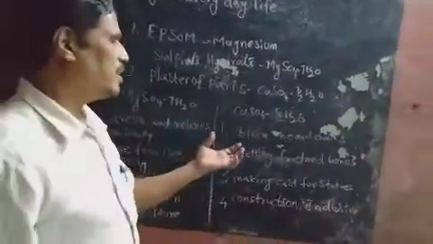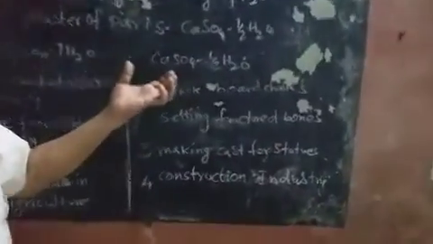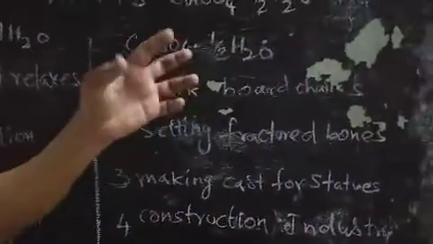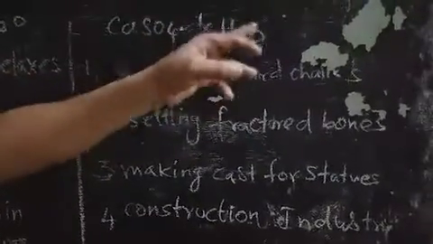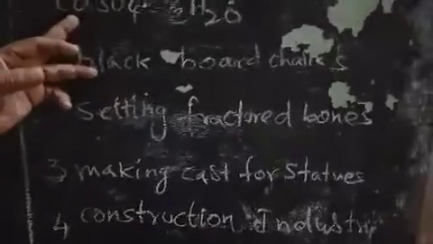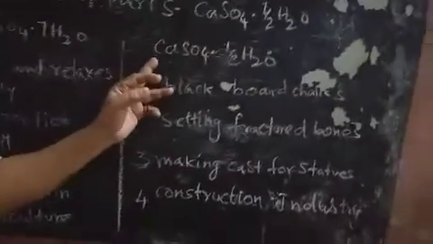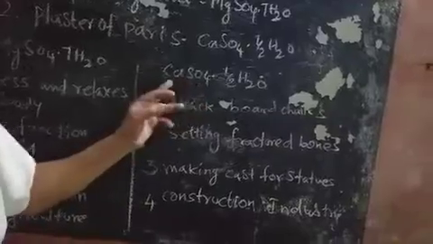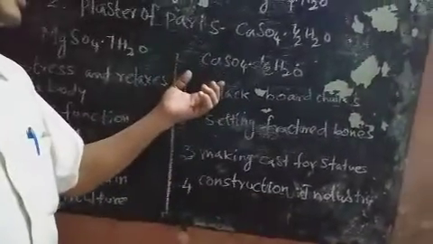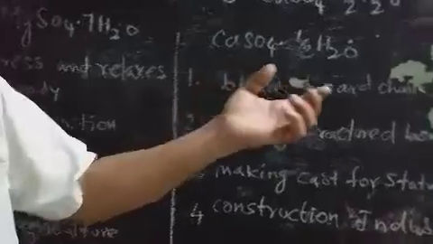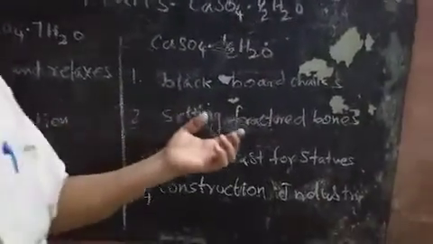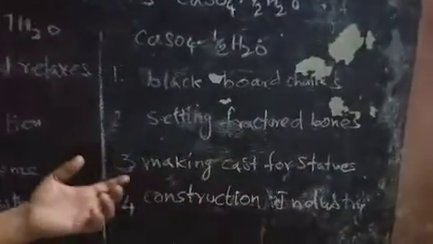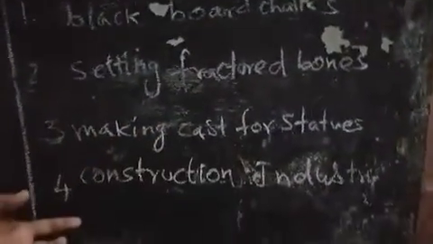Then calcium sulfate. Calcium sulfate is also known as calcium sulfate hemihydrate. Hemi means half H2O, and H2O is a molecule of water. Calcium is an element, SO4 is a compound. So calcium and sulfate combine to give calcium sulfate. This calcium sulfate is used for blackboard chalk pieces, in medical settings for fractures of bones, then making casts for statues, and then in construction industries.